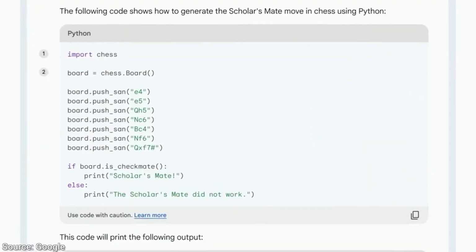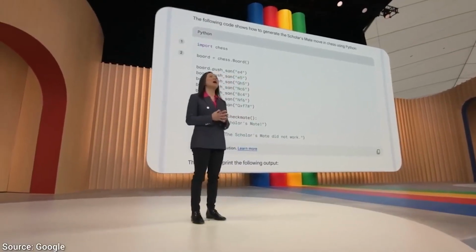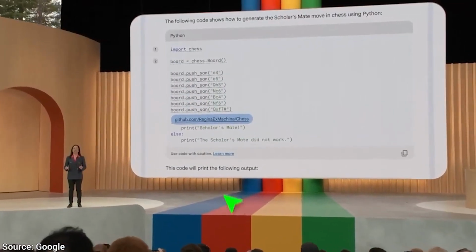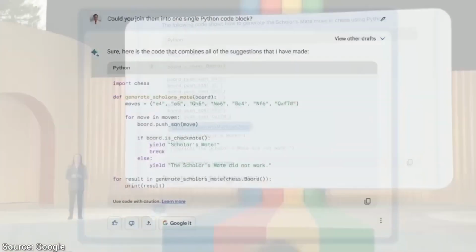But there is something super interesting happening here. Look, it will tell you what the output of this piece of code will be, something that ChatGPT is not that willing to do. And it gets better, it also cites its sources even when it comes to writing code. Then when done, we will be able to move this to Colab, an online notebook for running your coding experiments. And it also has the favorite of the fellow scholars, dark mode. Yummy.